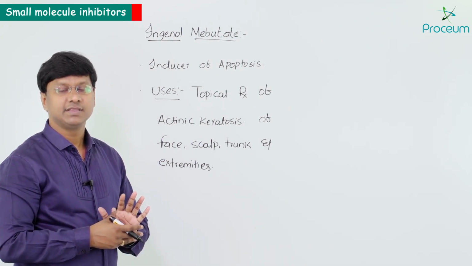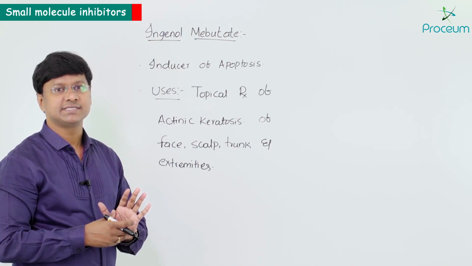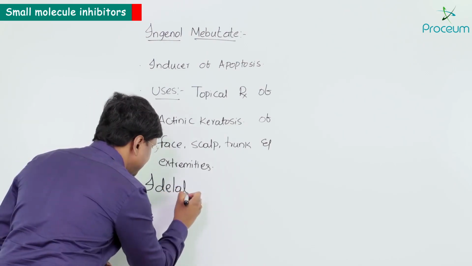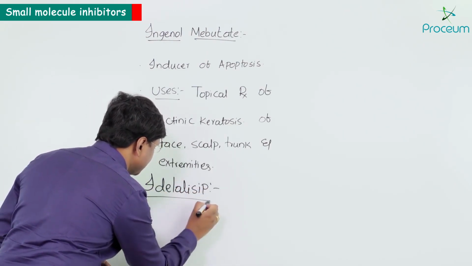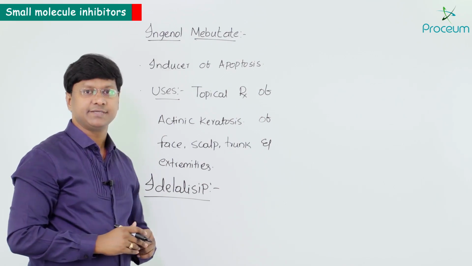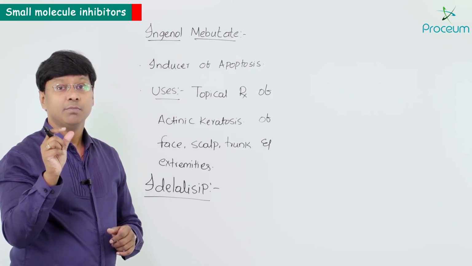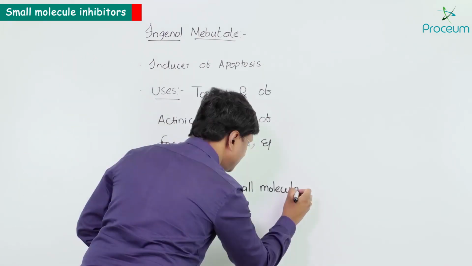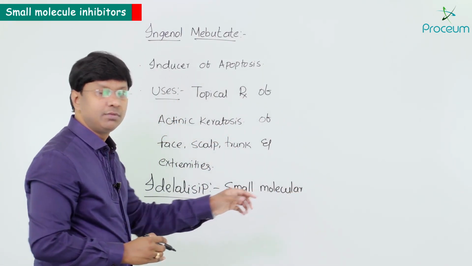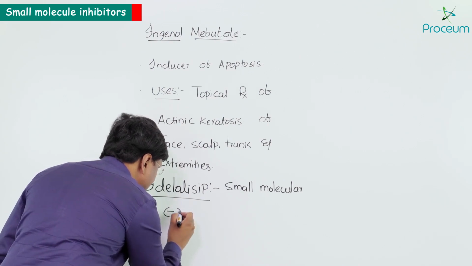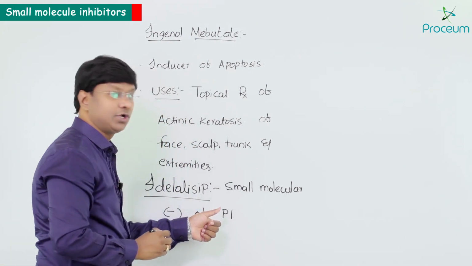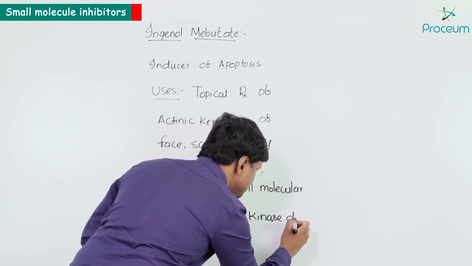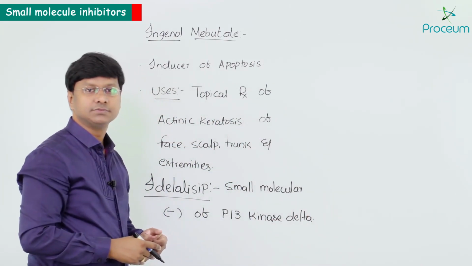Next we have another important drug which is called idelalisib, right? Now if you take this particular anti-cancer drug, idelalisib, remember it is a small molecular inhibitor of PI3 kinase delta, all right.